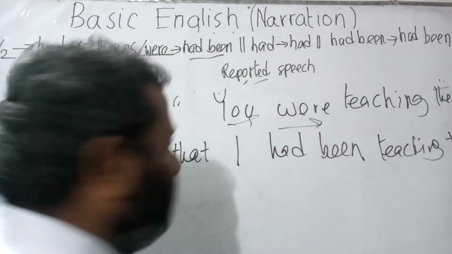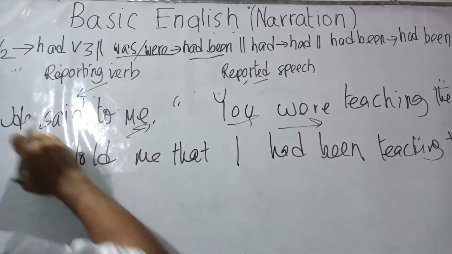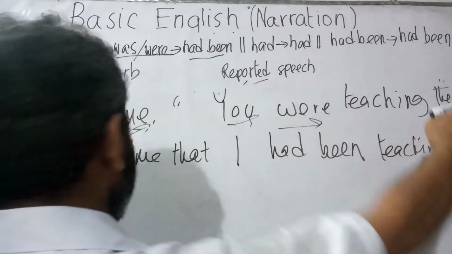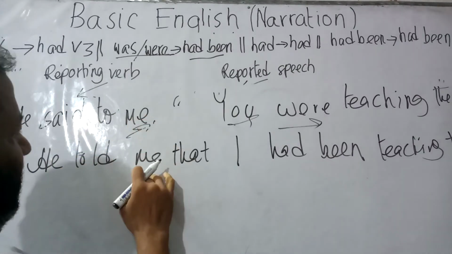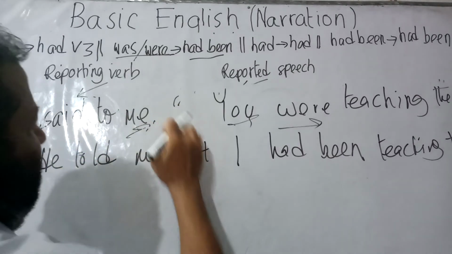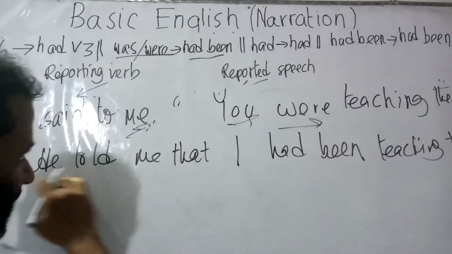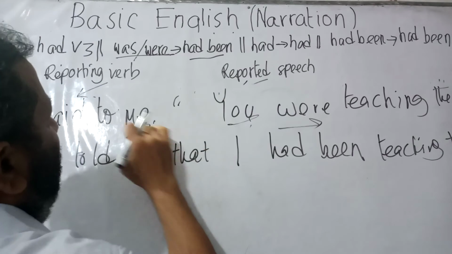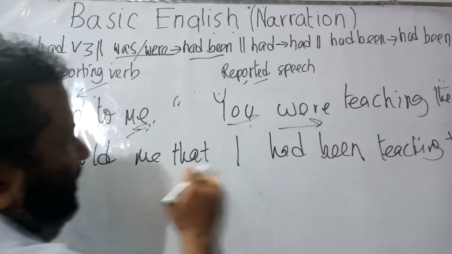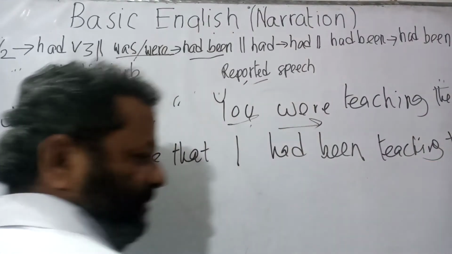Now let us explain it. The basic sentence was, he said to me, you are teaching them. Now "said to" has been turned into "told me" as it was. So the comma has been turned into "that". So he told me that. The word "you" has been turned into "I". So he told me that I had been teaching them.